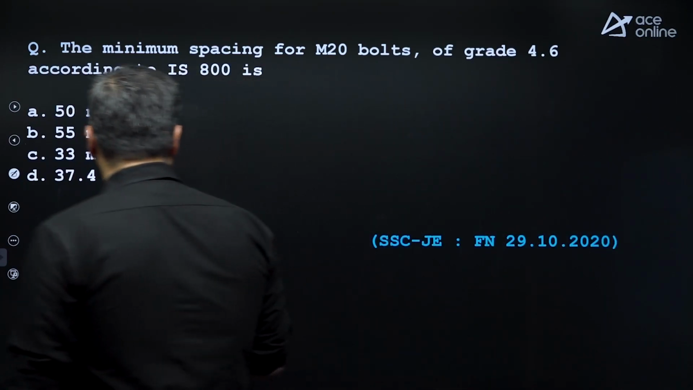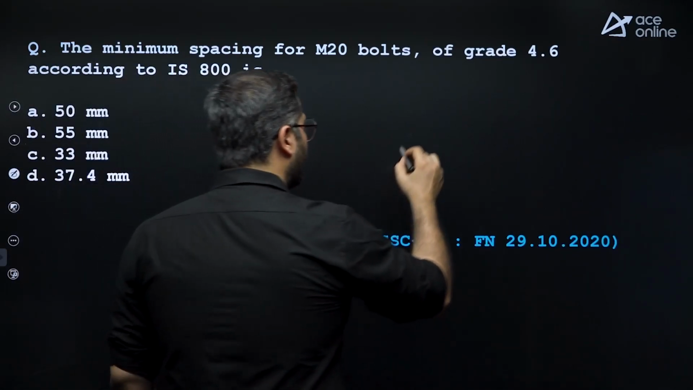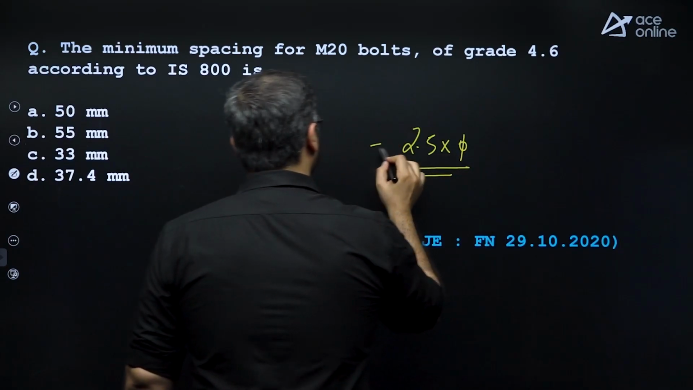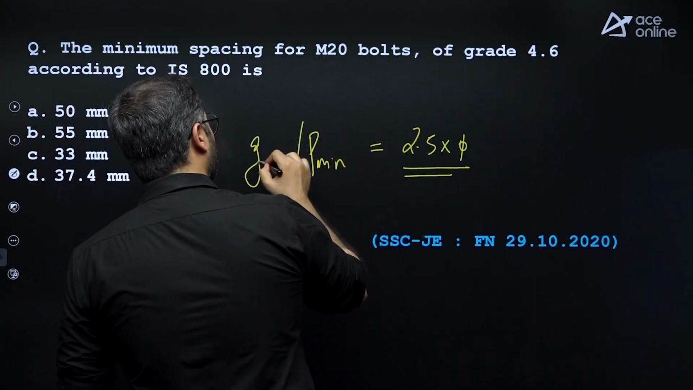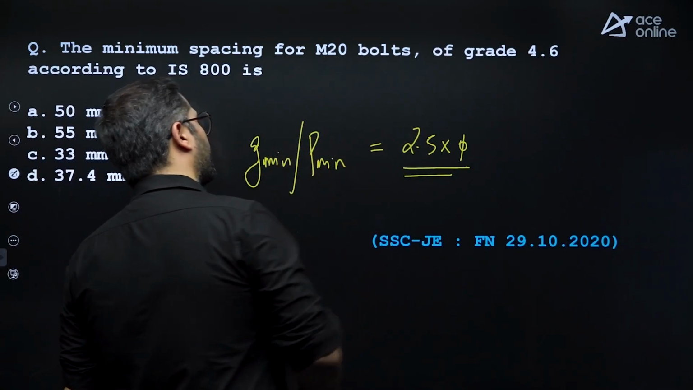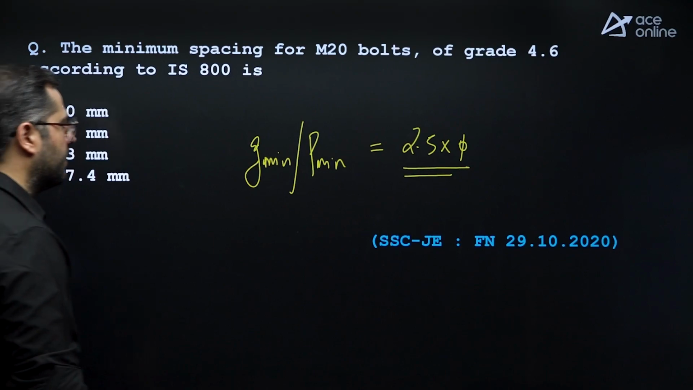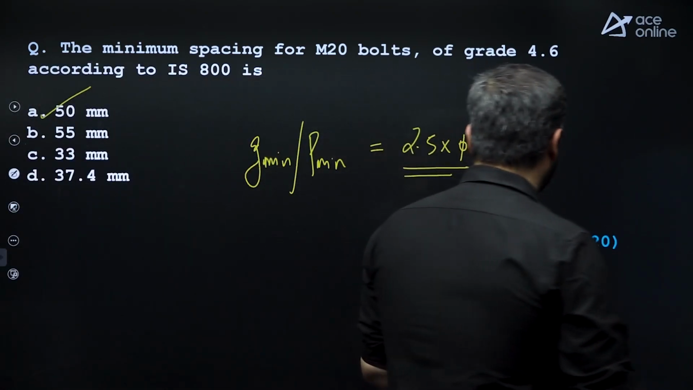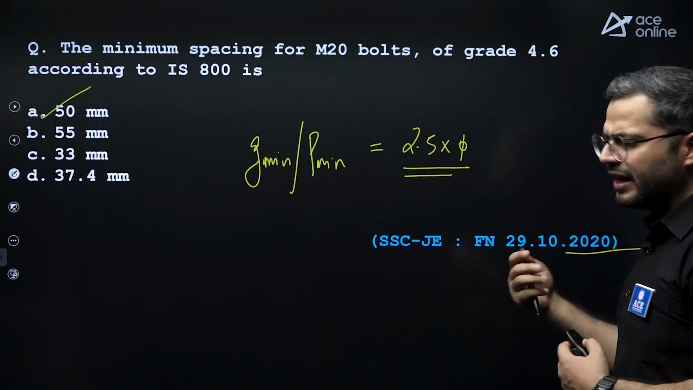Next. The minimum spacing for M20 bolts for grade 4.6 according to minimum spacing criteria, what it is? Minimum spacing criteria, it is for either pitch or gauge length, right? So this is 2.5 times nominal diameter of bolt. This is either a minimum pitch or minimum gauge, right? 2.5 times nominal diameter. So 2.5 multiplied by 20, that is 50. So option A is correct, right? So see, this was asked in 2020. So simple question, such simple questions are asked directly from codal provisions.